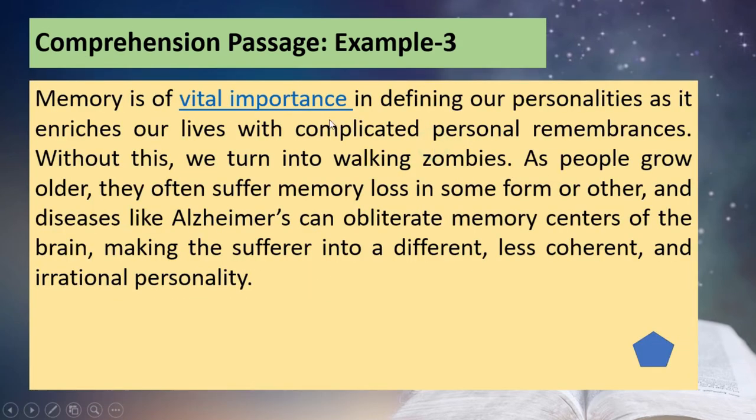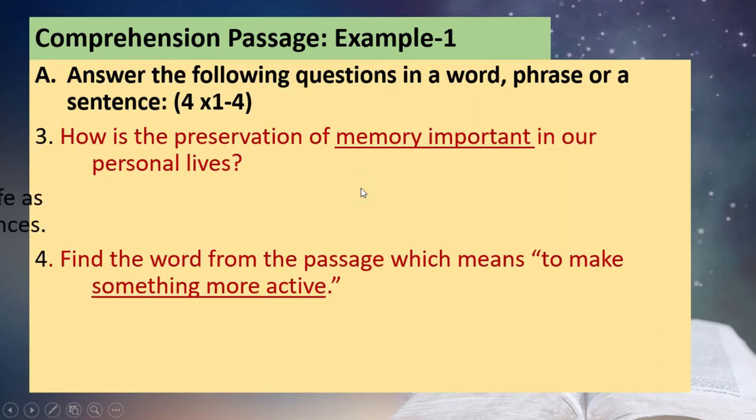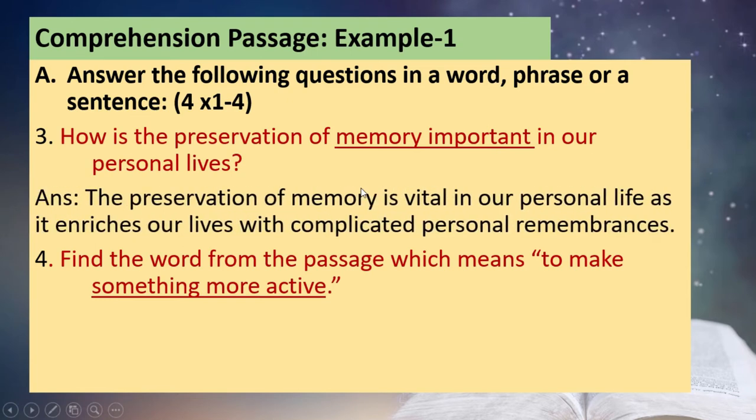It is of vital importance, because without that it becomes a less coherent and irrational personality. One can write that as the answer here, right? For example, the preservation of memory is vital in our personal life, as it enriches our lives with complicated personal remembrances. That is how you can answer, taking sentences even from the passage and modifying them to suit the particular question.